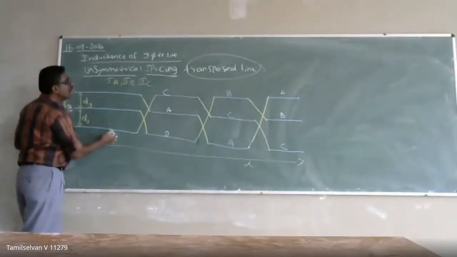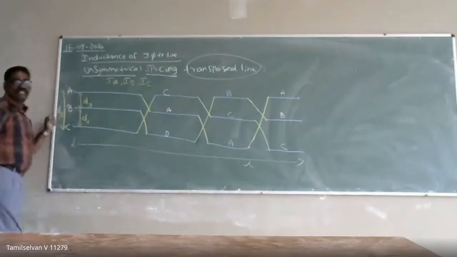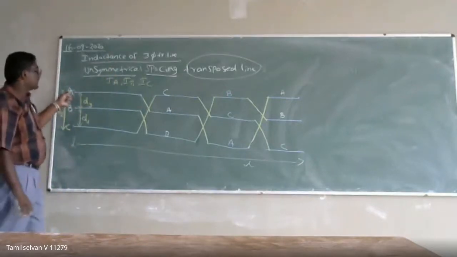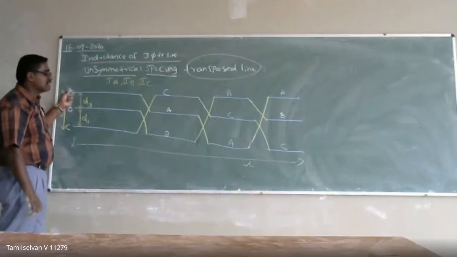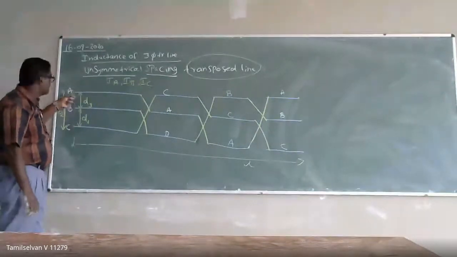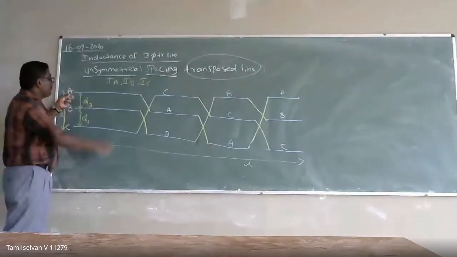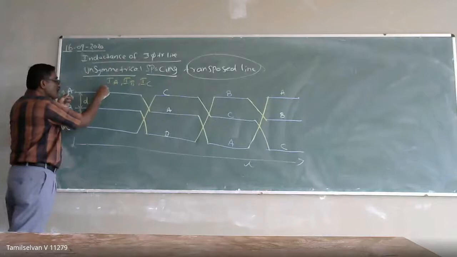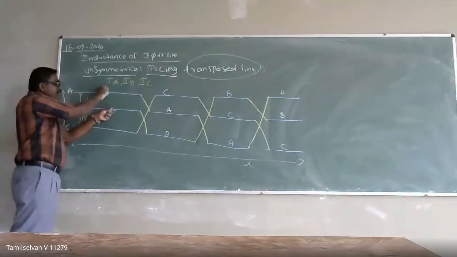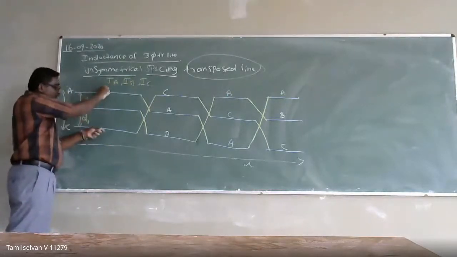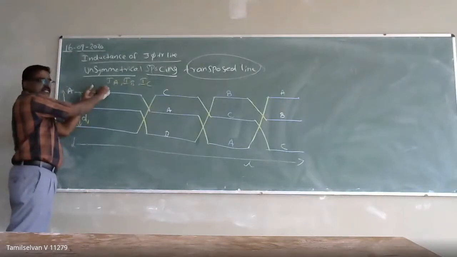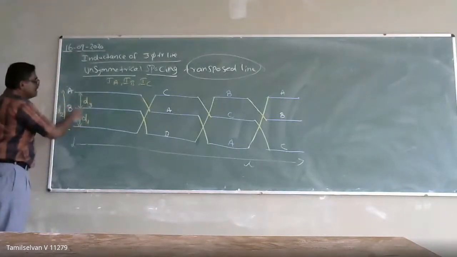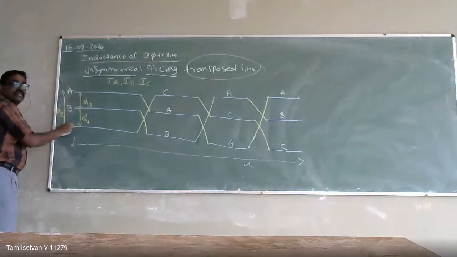So for this conductor, now we are going to find out what will be the inductance of your transmission line. So again, I am going to consider the conductor A. I am going to calculate what is the flux linkage. In the conductor, the flux linkage will be due to its own current IA, and due to IB current there is a flux linkage, and due to IC current there is a flux linkage. But these are at different distances.